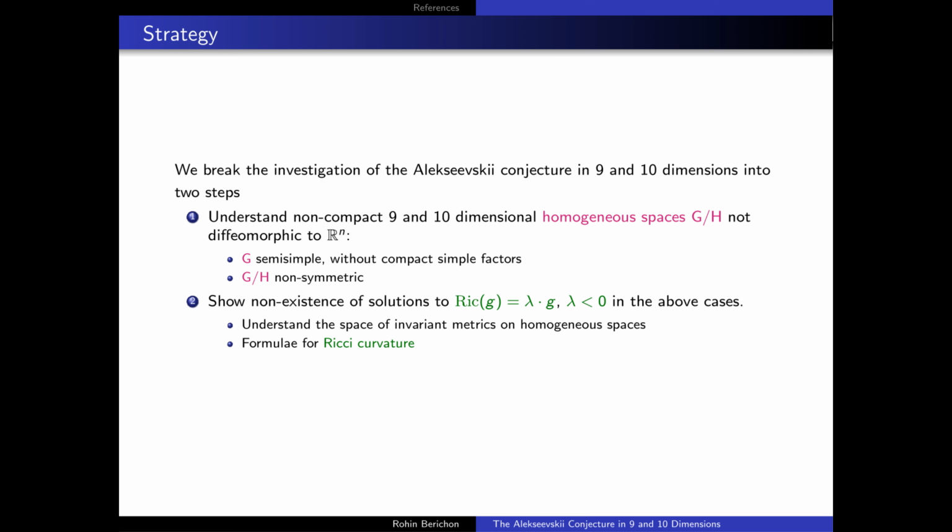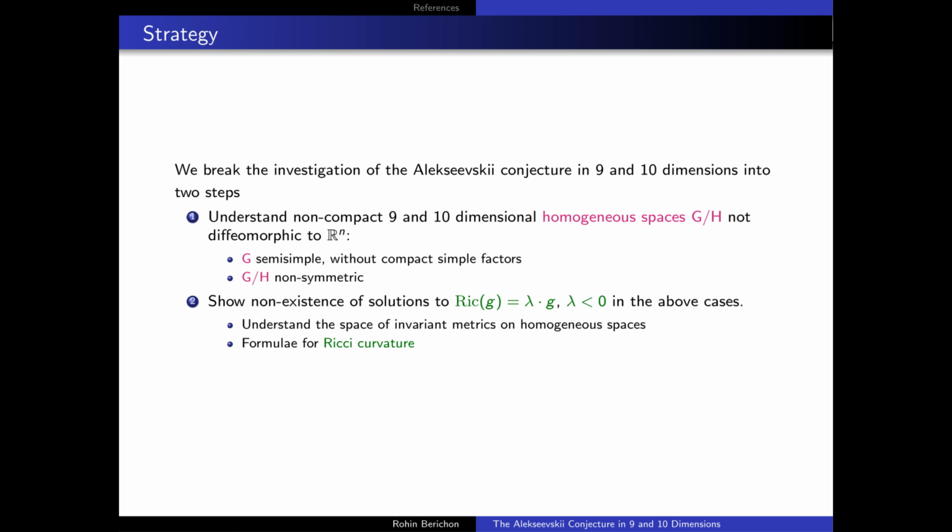In this case, again, we can assume that our Lie group G is semi-simple and doesn't have compact simple factors. Moreover, we can assume our homogeneous space is non-symmetric, since if it were symmetric, it would be diffeomorphic to a solved manifold. And then after completing this step, one can analyze each of these cases and show non-existence of solutions to the Einstein equation for negative Einstein constant in each of these cases.